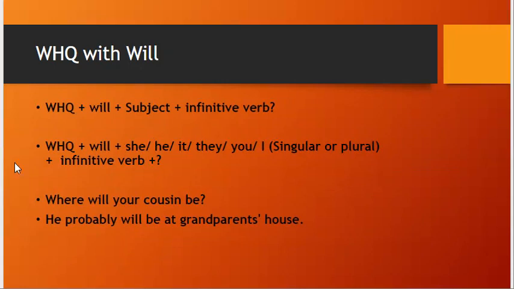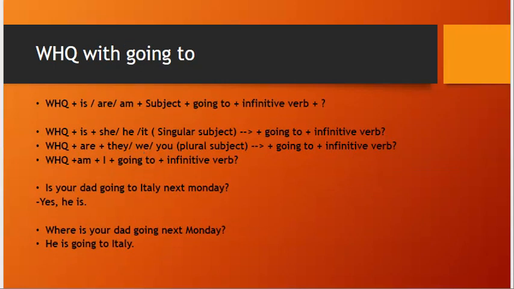For example, you have this example. You have this one. I wrote it in two forms: the yes or no question. بعدين إحنا we're going to form our WH question. For example, is your dad going to Italy next Monday? Yes, he is. This is a yes or no question. تمام.